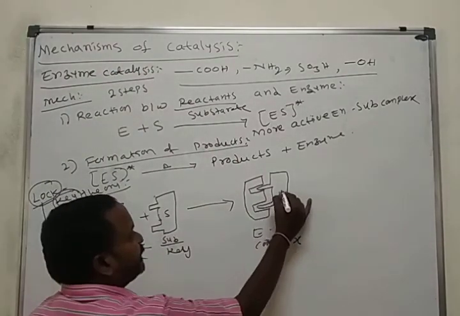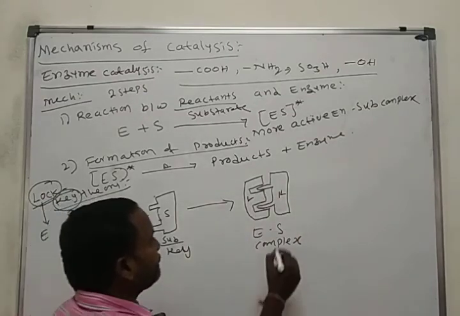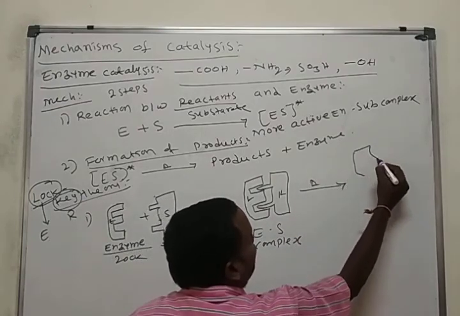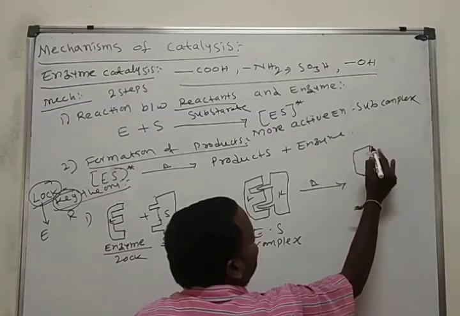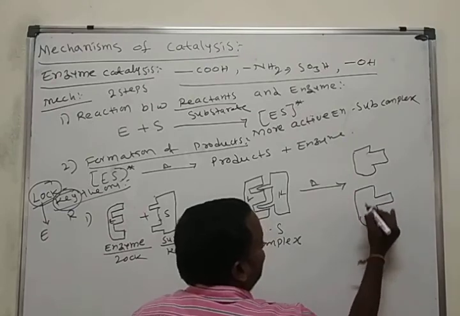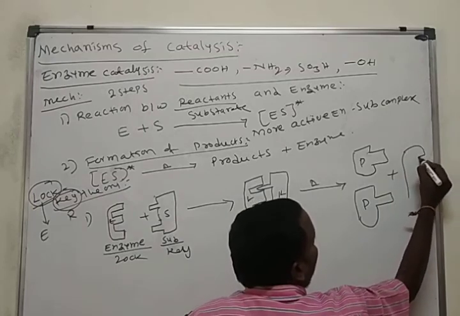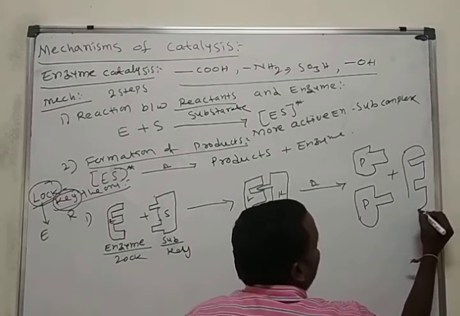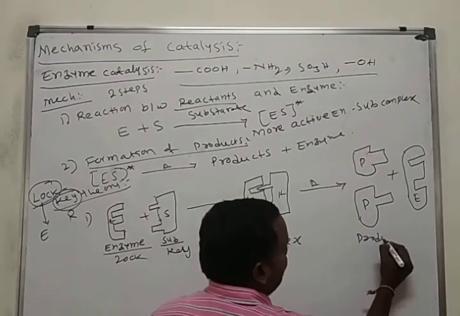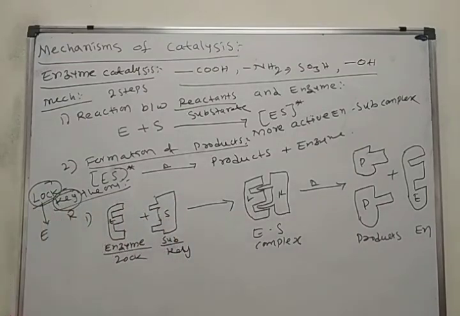Here it acts as a key, it acts as a lock. Then while heating, what happened? We get back the enzyme, like this. This is one product, P, along with the enzyme. These are the products.